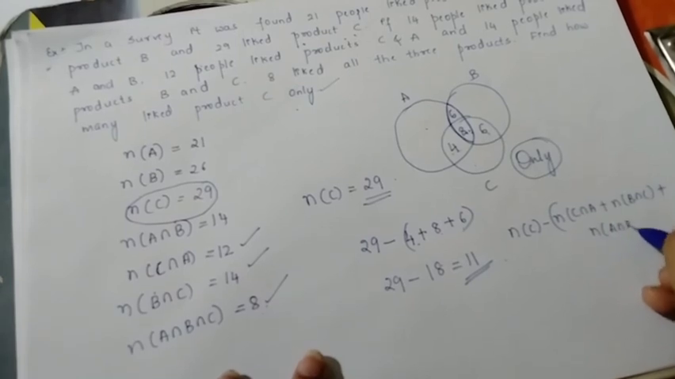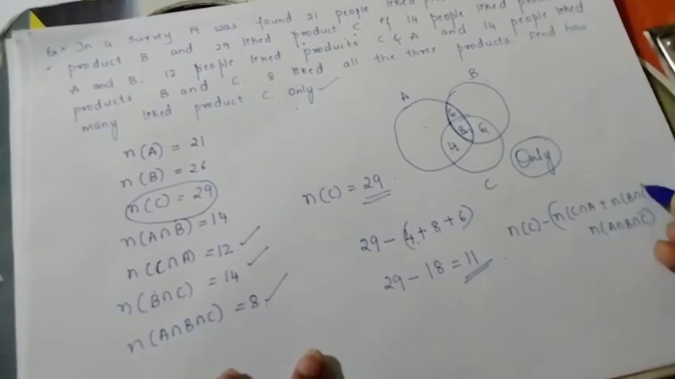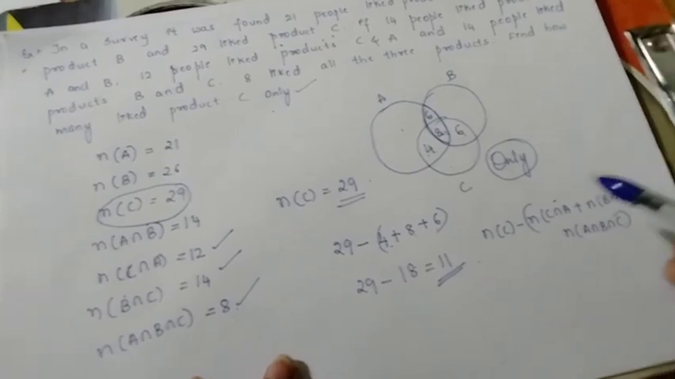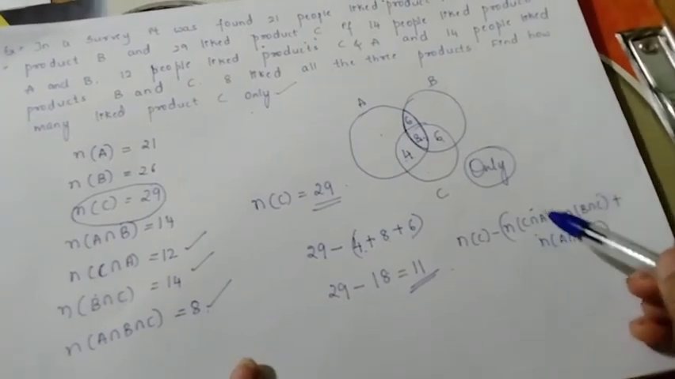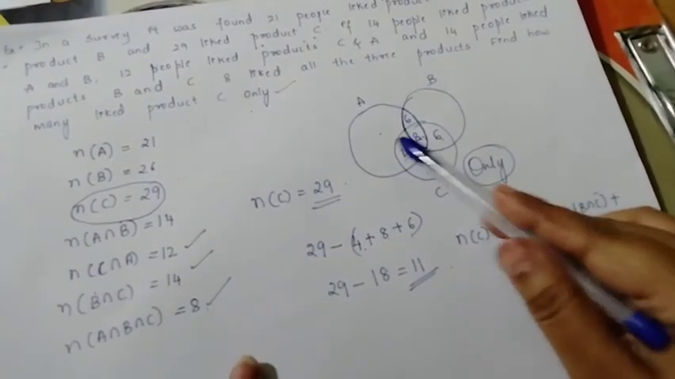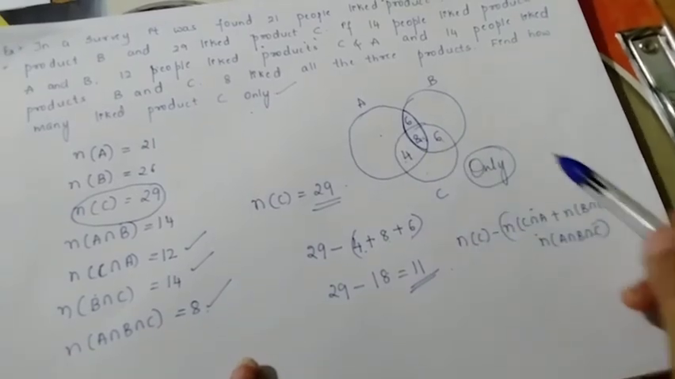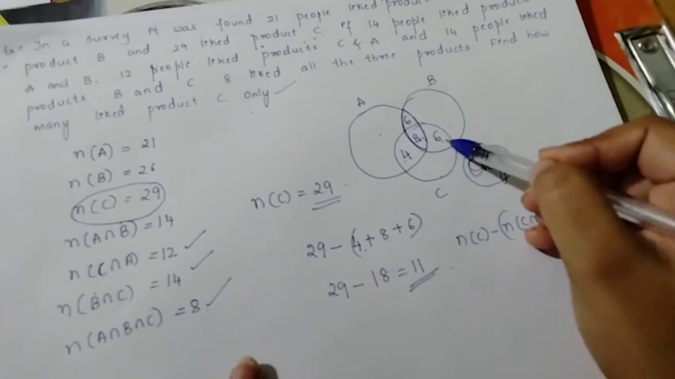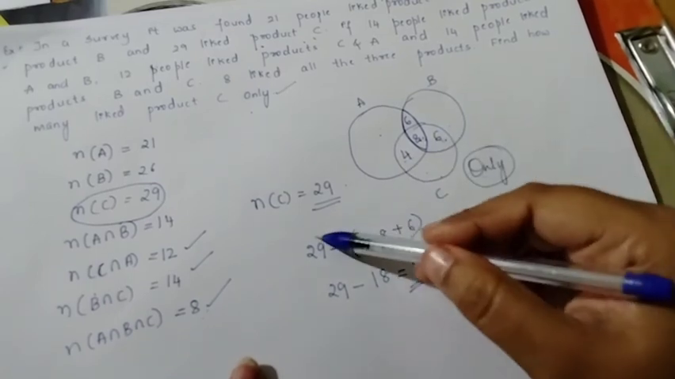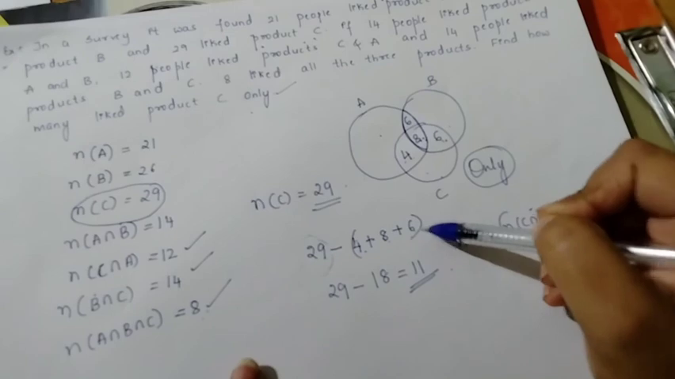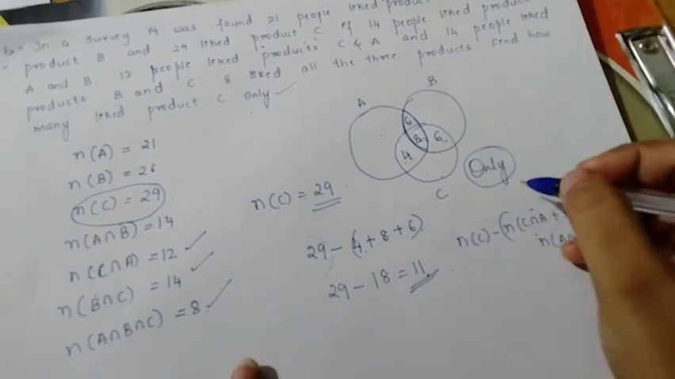So wherever C comes, you have to subtract that part. So which all products are containing C here? So this one, 4, it is A intersection C. Then this is 8, all the 3 intersection. B intersection C is 6. So from these 29 people, I am subtracting this part. So 11 people will like only product C.